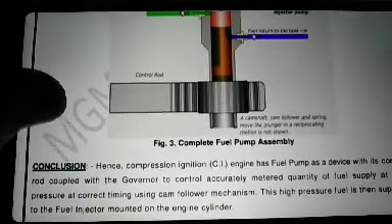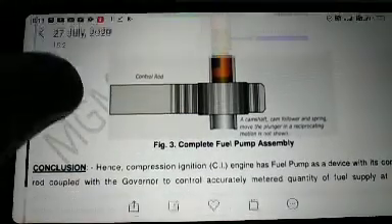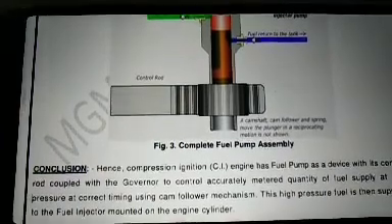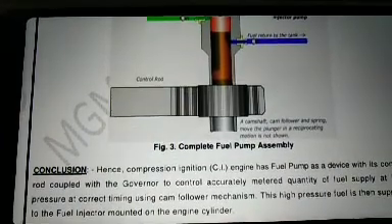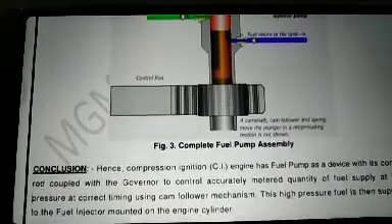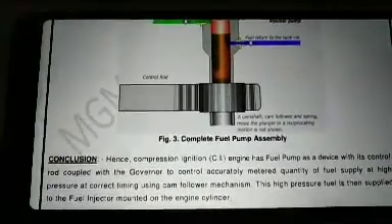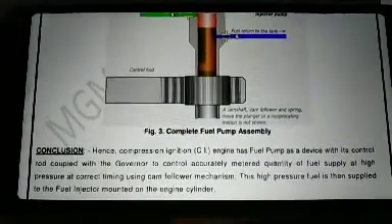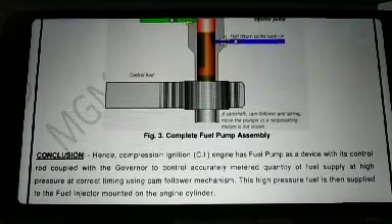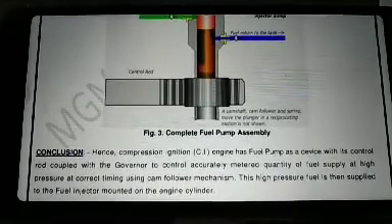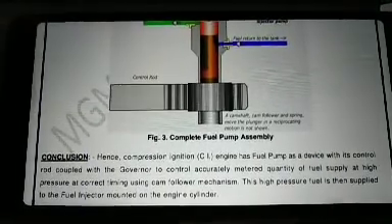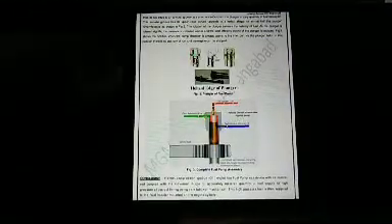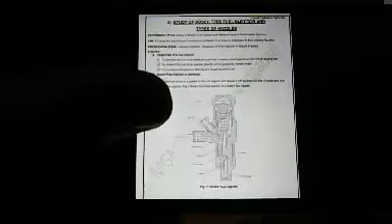Now the conclusion of this chapter is that the compression ignition (CI) engine has a fuel pump, a device with its control rod coupled with a governor, to control accurately the metered quantity of fuel supply at high pressure and at correct timing using a cam follower mechanism. This high pressure fuel is then supplied to the fuel injector mounted on the engine cylinder. So this is the Bosch type of fuel pump we are using.